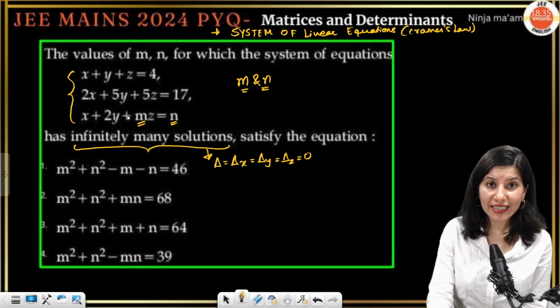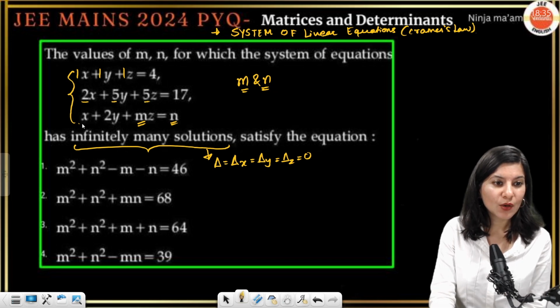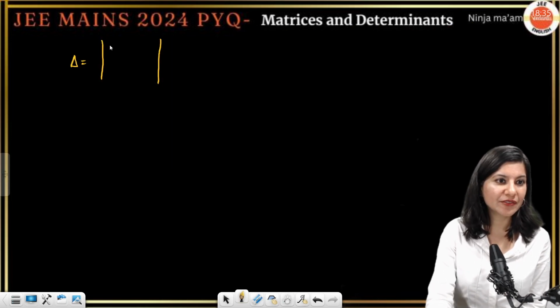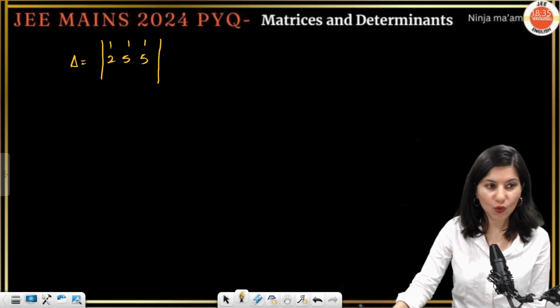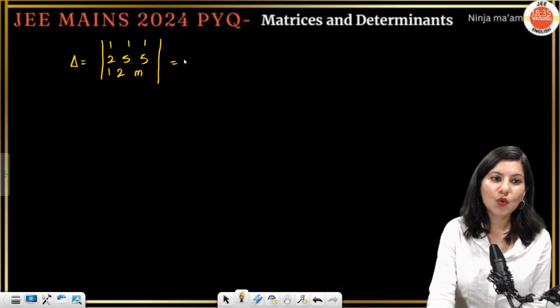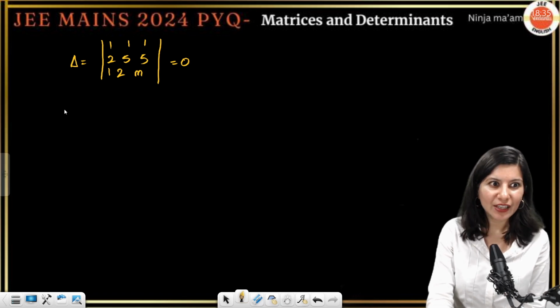So let us create the primary determinant delta. The rows are 1, 1, 1; 2, 5, 5; and the last row is 1, 2, m. Correct? If you open it, this is 0 for infinitely many solutions. If you open it, you will get the value of m, right?